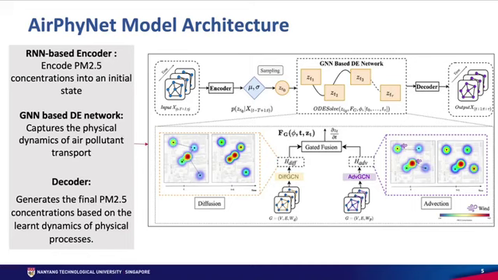To consider both of these processes simultaneously, we employ a gated fusion mechanism, which results in an advection-diffusion differential equation denoted by F_g. Considering F_g and Z_T node and including them in an ODE solver, we generate the future states, and we use a simple decoder to decode these future states and generate PM2.5 predictions.